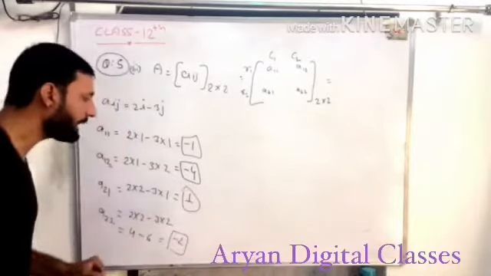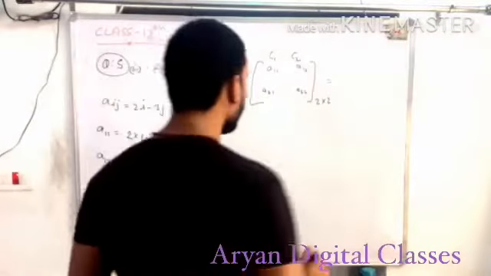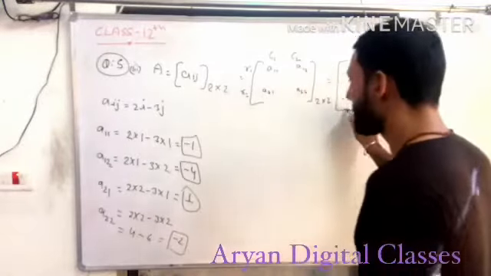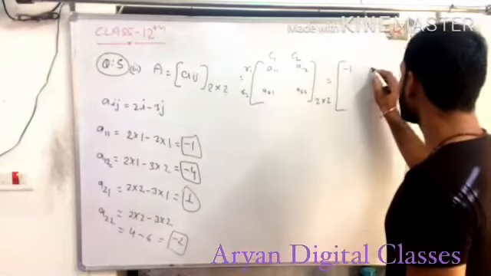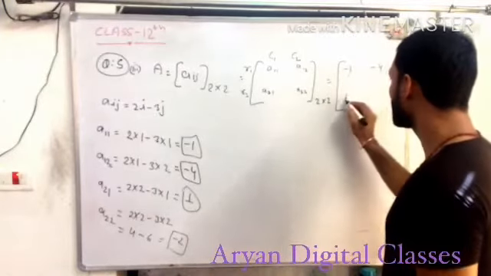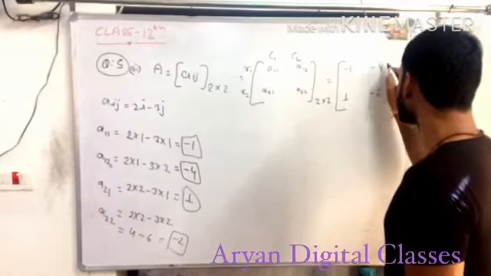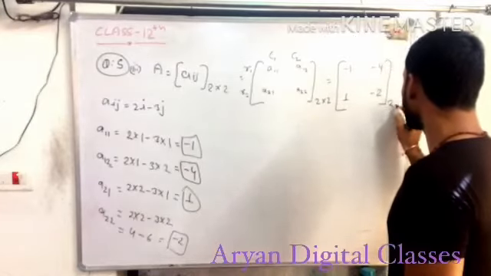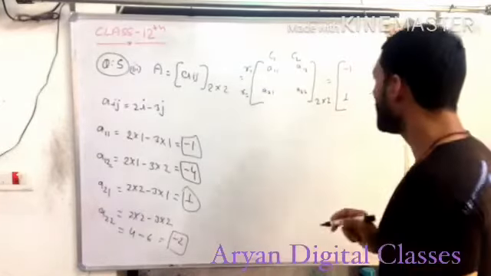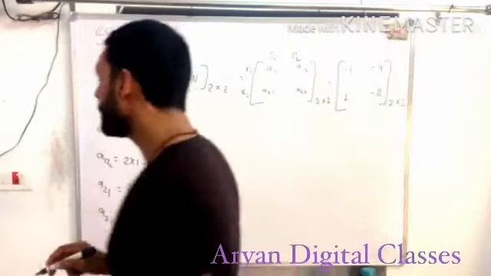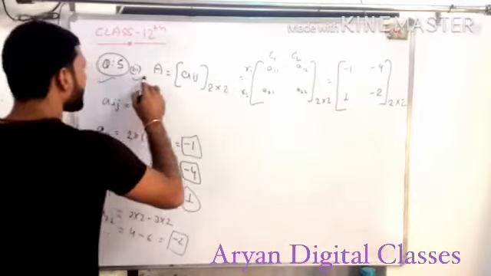These are the 4 elements of your matrix H, and we can write H as minus 1, minus 4, 1 and minus 2, and this matrix is of order 2 by 2, and this is the final answer for question number 5, part number 3.